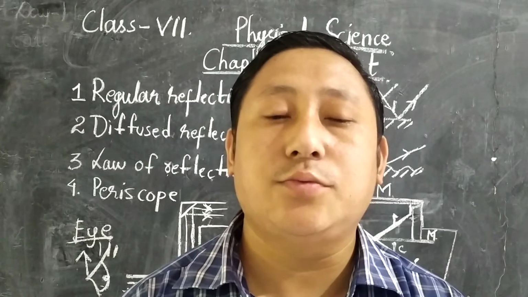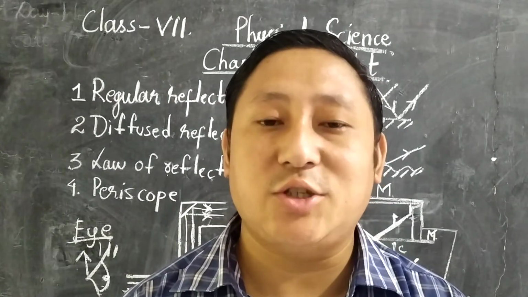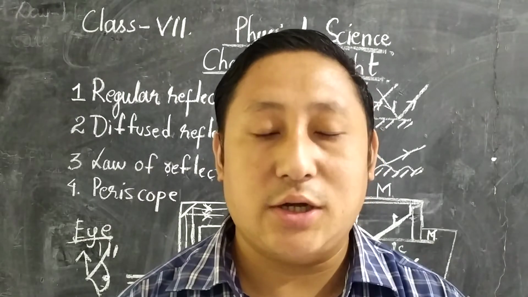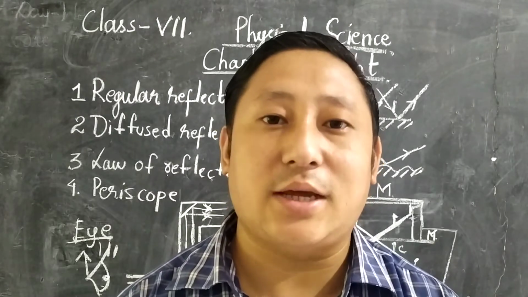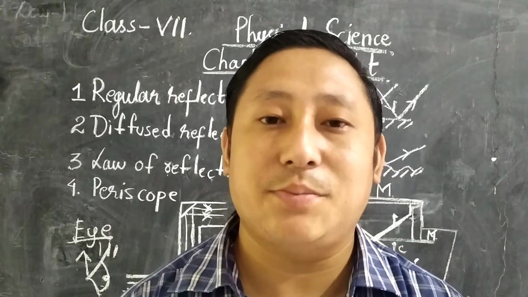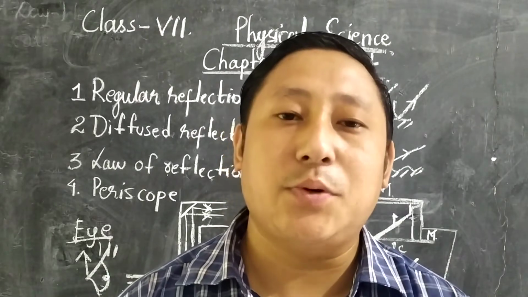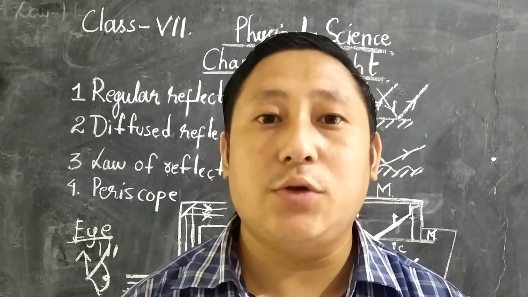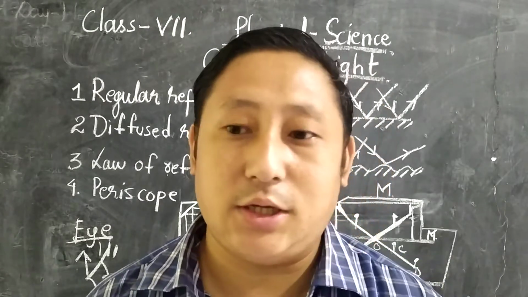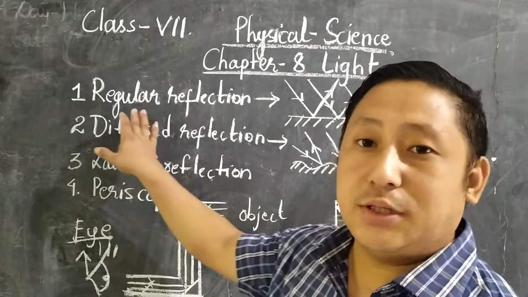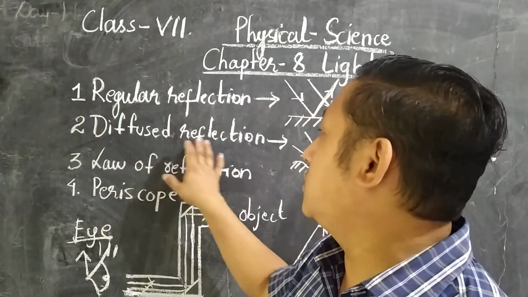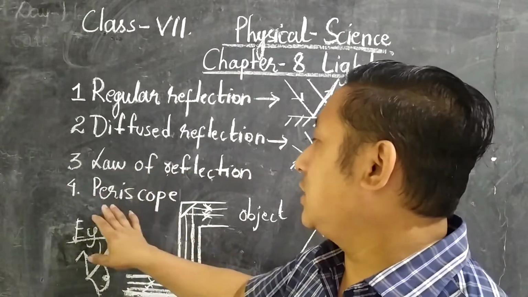Today we are going to continue with the same chapter. Today's subject is physical science, and we are continuing with chapter 8, which is Light. In the previous class, I taught you half of the topics, yes or no? Today we are going to study the points I have written here: regular reflection, diffuse reflection, law of reflection, and periscope.